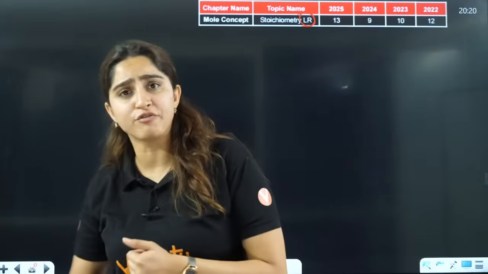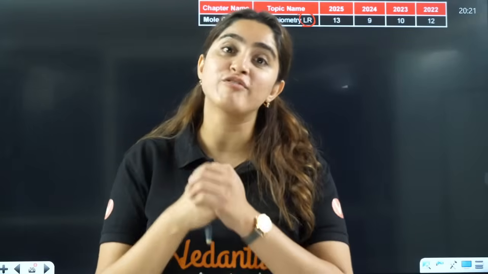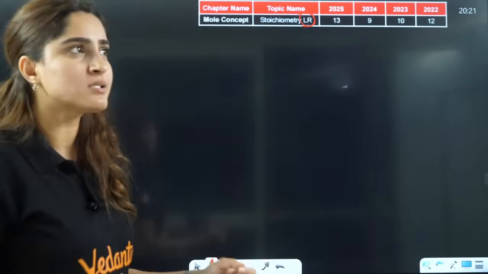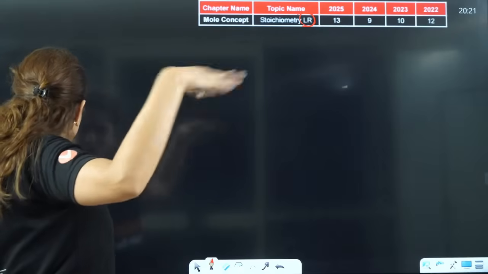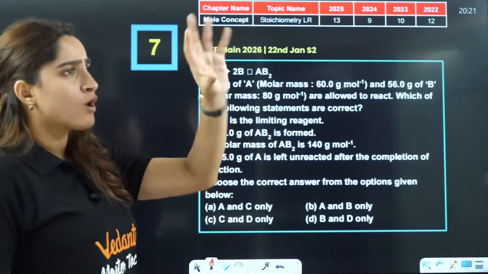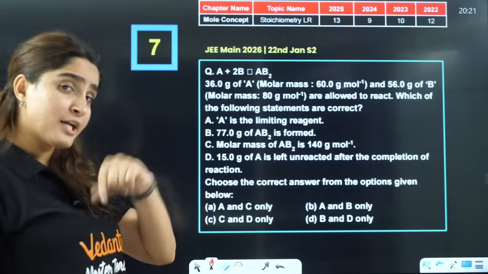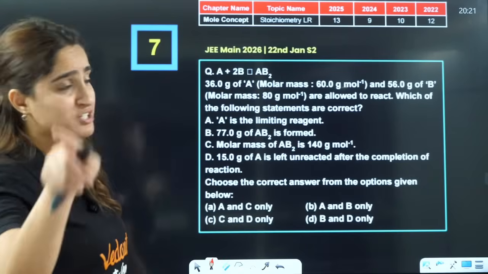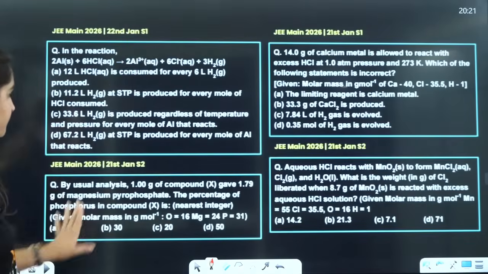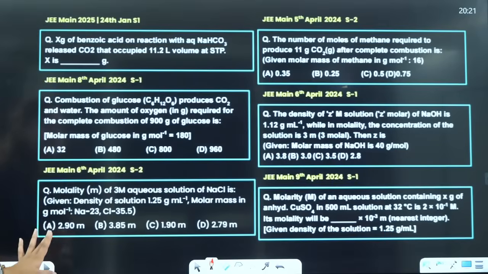In the Jan shifts, every single shift had a question on limiting reagent, right? And this is a very famous question. They are obsessed with limiting reagent. They will put it with organic chemistry, they will add mole concept. With inorganic, they will add mole concept. And individually also they ask you questions specially on limiting reagent. So, questions based on limiting reagents, as you can see, all of these questions here.